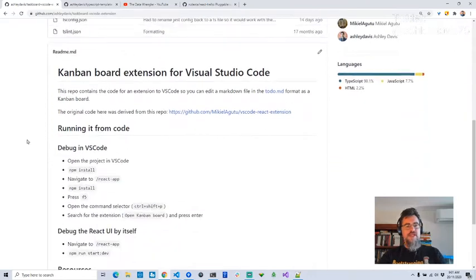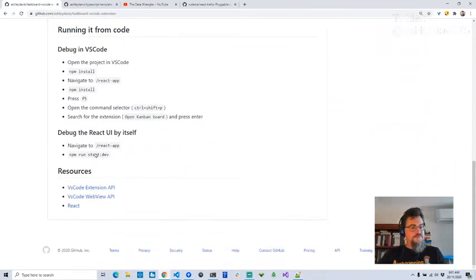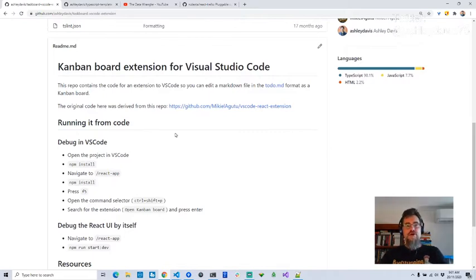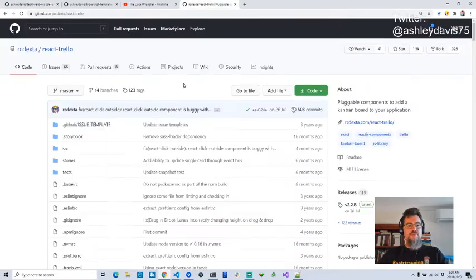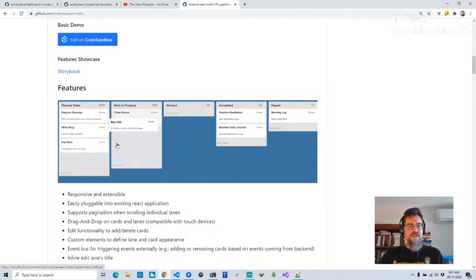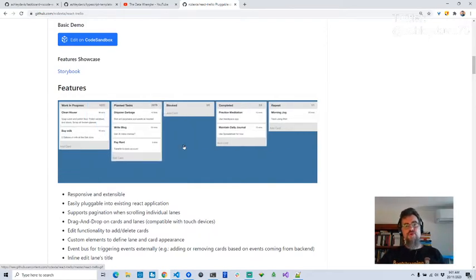There's some instructions here for how to get this to run. Of course, this isn't all my own work. It's based on this repo here, which is a great example of how to create a React web page that runs as a web view in Visual Studio Code. I'm also planning to build on React Trello, which is this fantastic implementation of a Trello-style Kanban board in React.